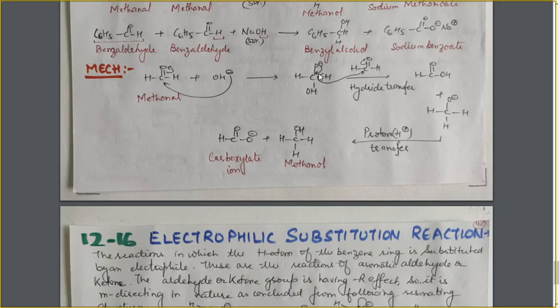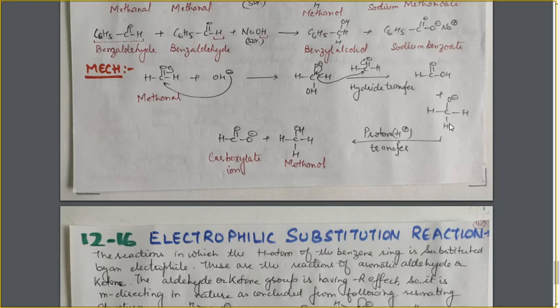As a result, carboxylic acid is formed and this H negative ion will be lost, and this H negative ion as a nucleophile will attack the other aldehyde molecule to form the tetrahedral intermediate. Now here in this step, one carboxylic acid molecule is formed and one alkoxide ion is formed.